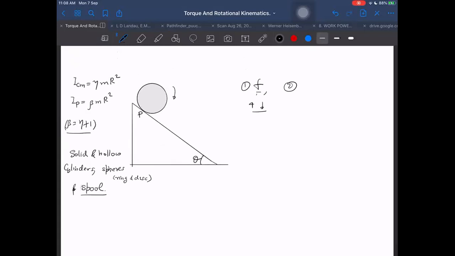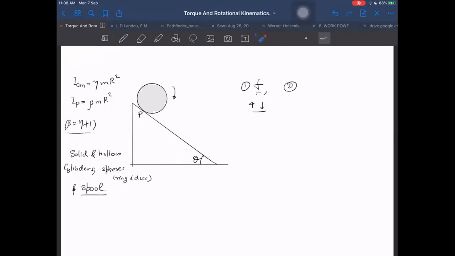These things can roll. Now, friction: I will ask first of all, what is the friction between this and the incline while it goes up the incline, or while it goes down the incline? How will it go up? If somebody has given it initial angular velocity in the upward direction, then it will be rising up. And I'm not assuming any external force acting on this. If an external force is acting, that is a different scenario. Without external force, other than friction, normal and mg, there is no other external force acting on this.